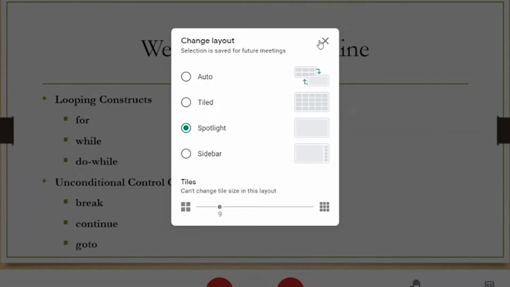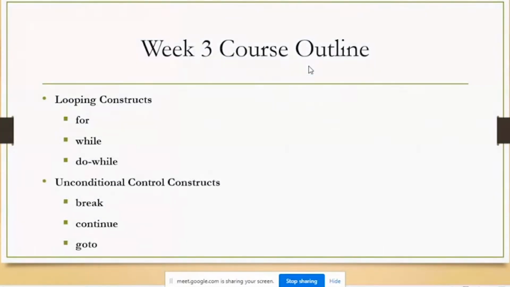In the third week, we have gone for looping constructs and unconditional control constructs. So we have seen when do we have to use event controlled or counter controlled loops, or what do you mean by entry controlled and exit controlled loops? How do we decide which kind of loop to use, and what is the use of break, continue, and goto, and also the disadvantages of using goto. So all these kinds of programming techniques we have gone through in week 3.